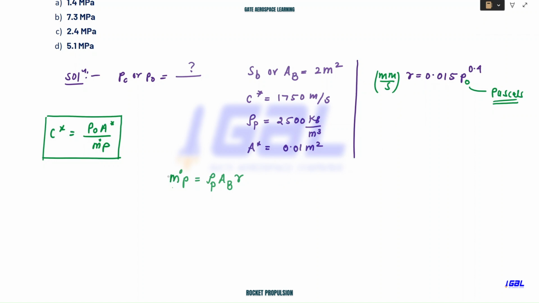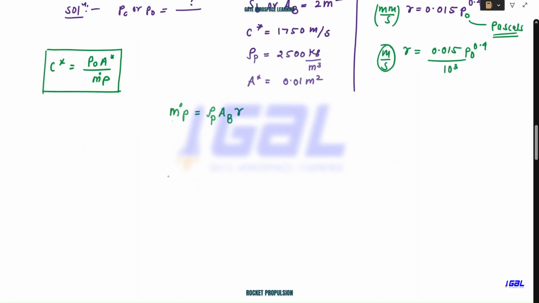Okay, how can we do this? r can be written as 0.015 p naught to the power 0.4, and you divide this by 1000, that means 10 to the power 3. I can do this, right? And this complete expression now gives r in meter per second. Now I can substitute directly in this equation, right? I hope you are getting my point, guys.